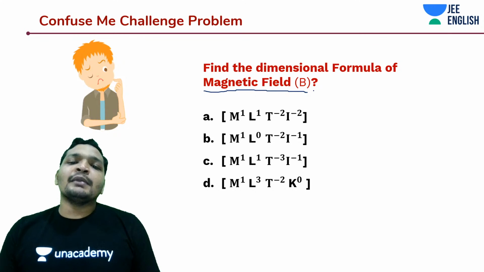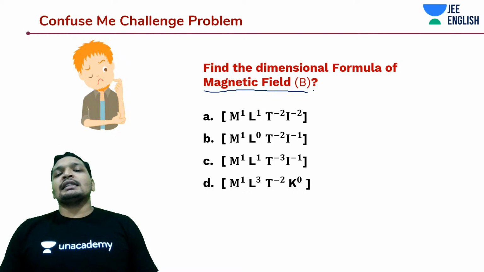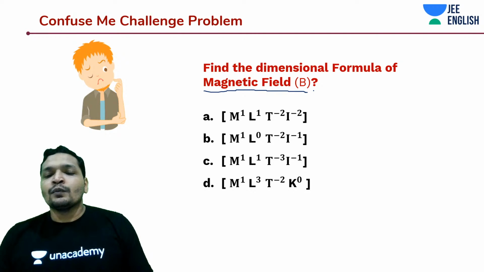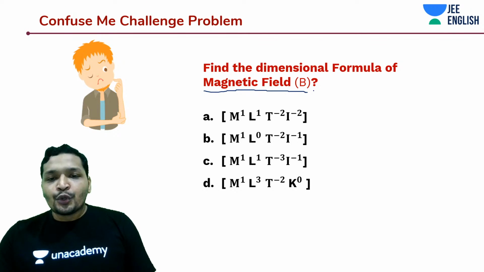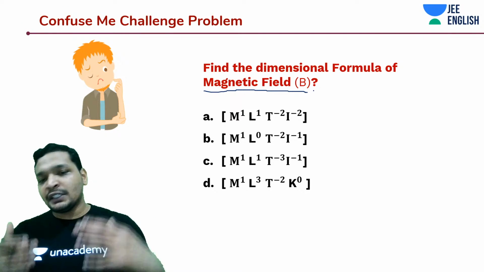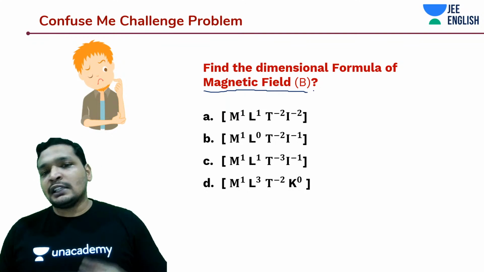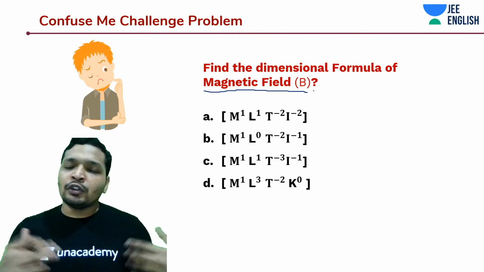What should be the dimensional formula of magnetic field? See, there is a strategy that we discussed earlier. You do this dimensional formula analysis once at the beginning while you're just starting your JEE preparation. This is a message for 2022 aspirants as well as 2021 aspirants. Both of you can follow this.